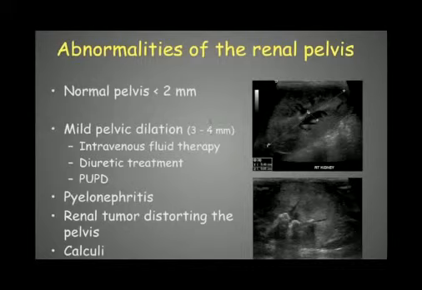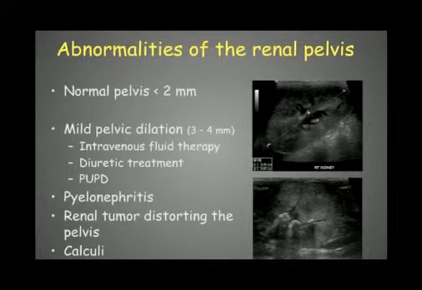Then we have some abnormalities of the renal pelvis. So the normal pelvis is not visible in normal animals. In general, we just see the fat around the pelvis, well, in the pelvis region, but we don't see fluid in this pelvis. When we see it in normal animals, it has to be less than 2 millimeters in thickness. So when we measure the thickness, we measure it like this.